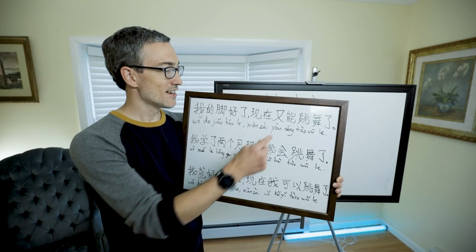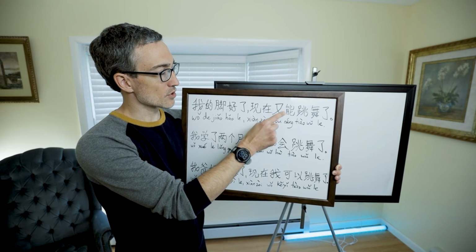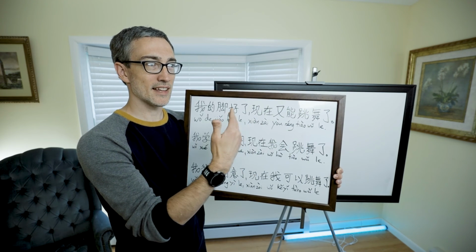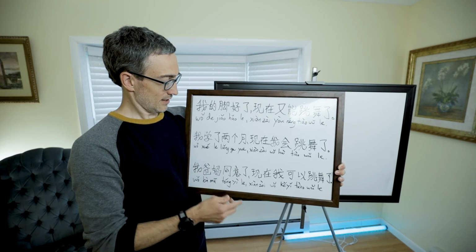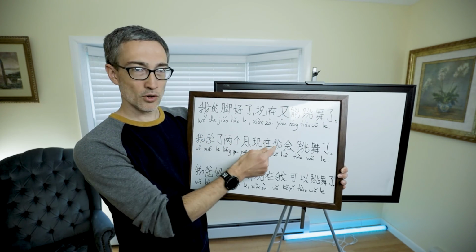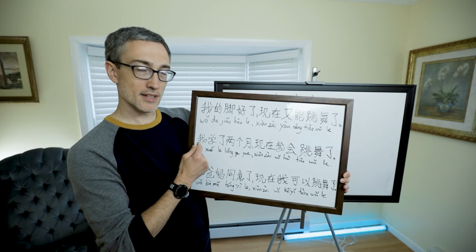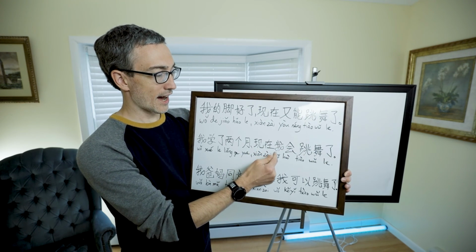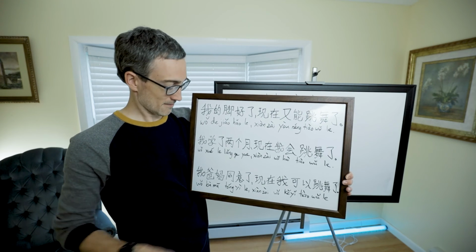Does that make sense? So it means that I now can dance. It's not saying I have the ability to dance. It's saying that I can do it again because my foot is better. Here we see 会. 我学了2个月. I've studied for 2 months now. 现在我会跳舞了. Now I can dance. It means I have learned to dance. Does that make sense?